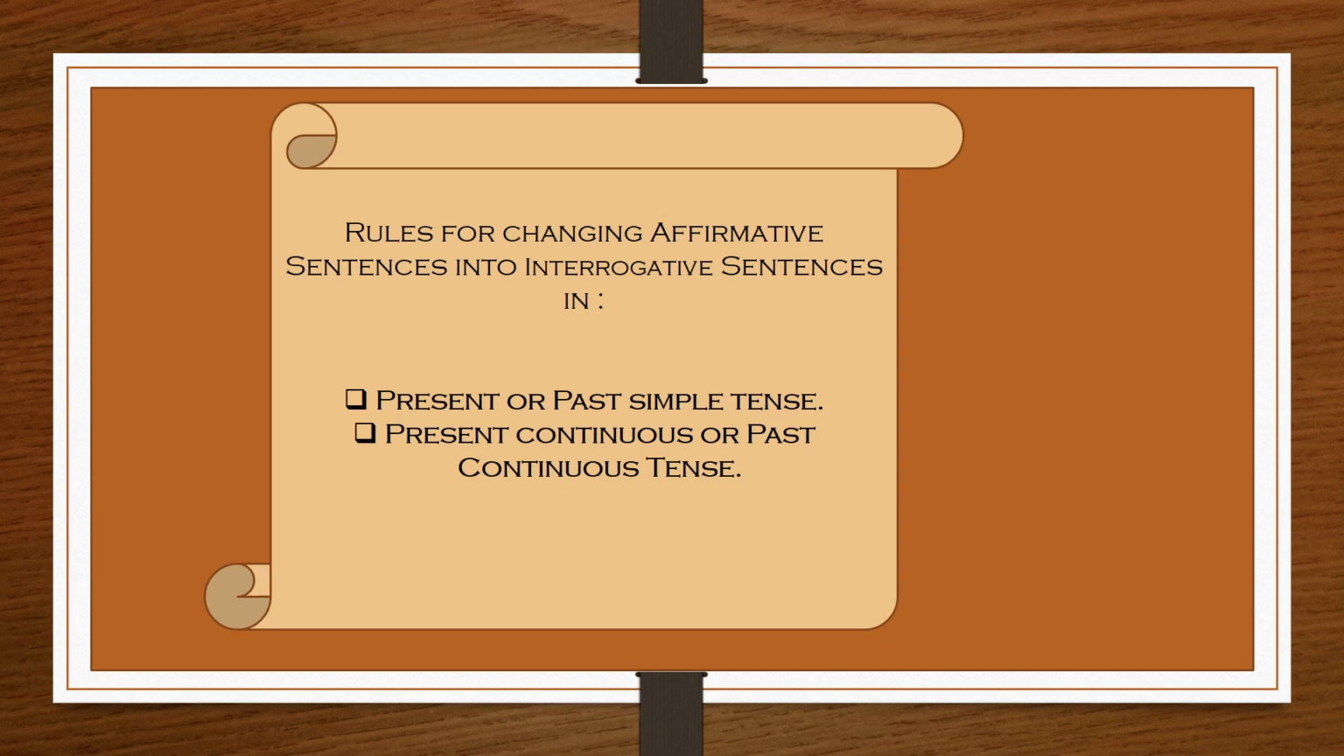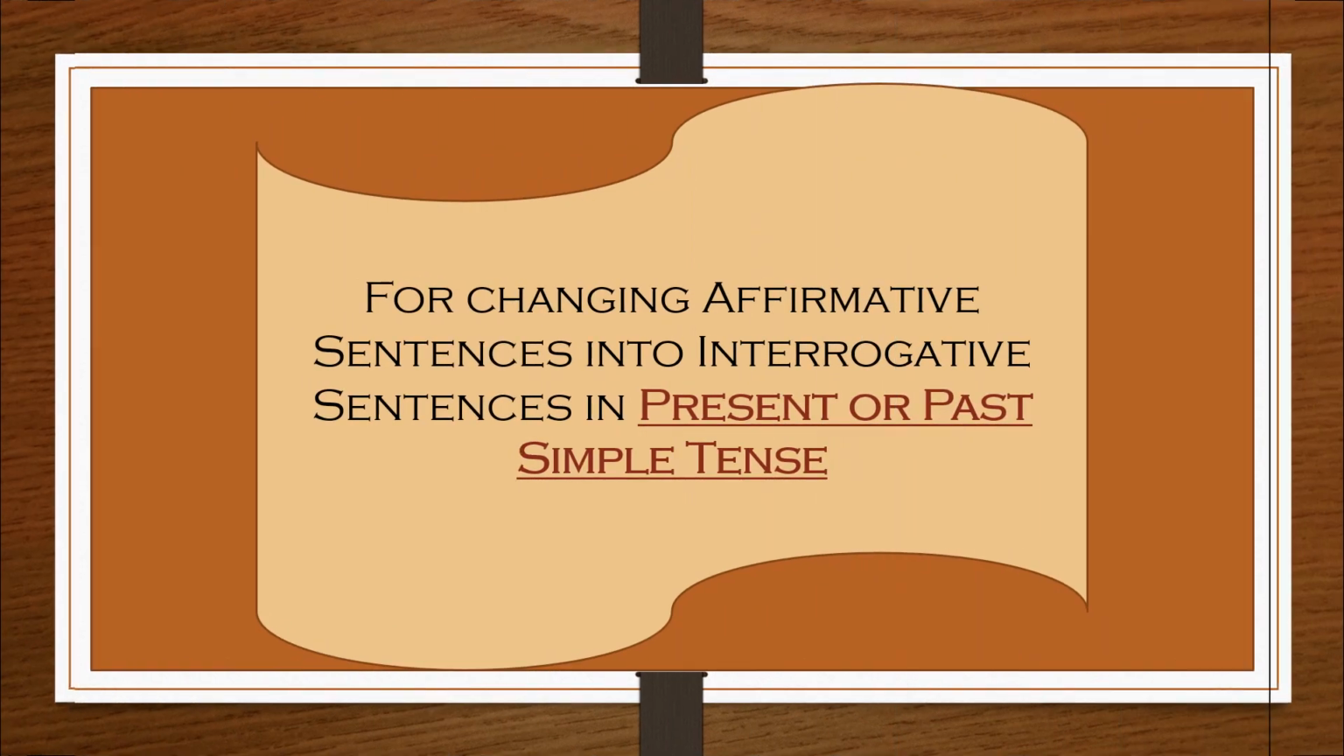Now, we will learn some rules for changing affirmative sentences into interrogative sentences in first, present or past simple tense, and second, present continuous or past continuous tense. First, we will learn how to form interrogative sentences in present or past simple tense.